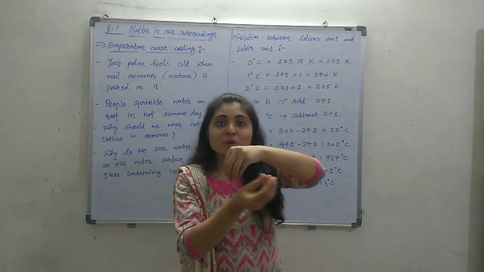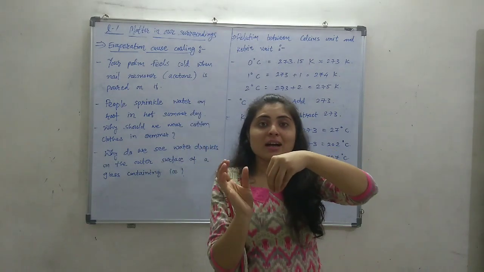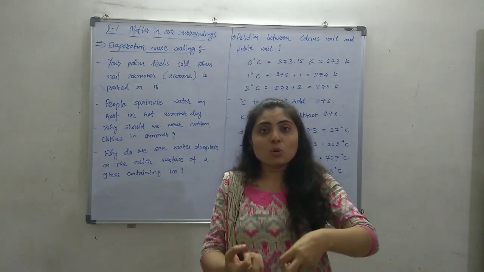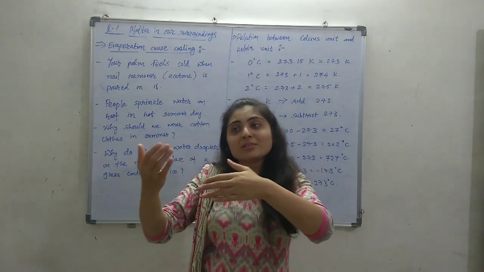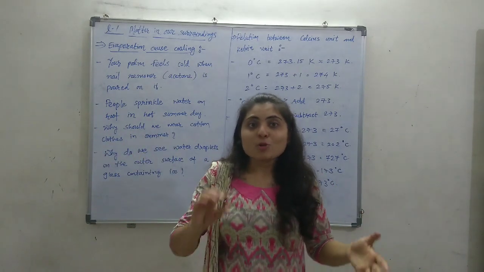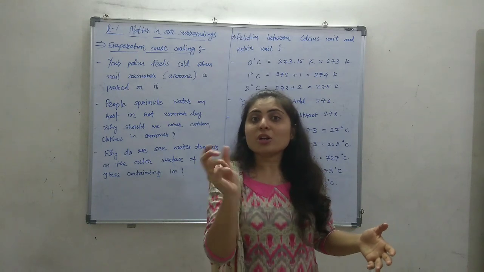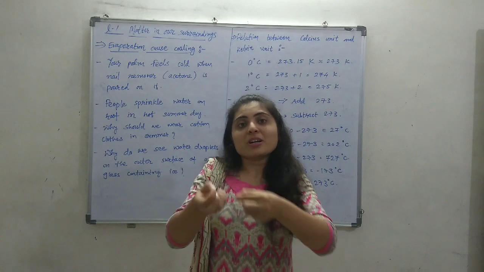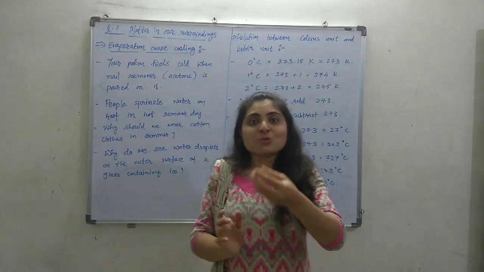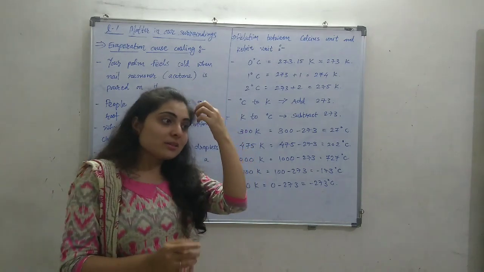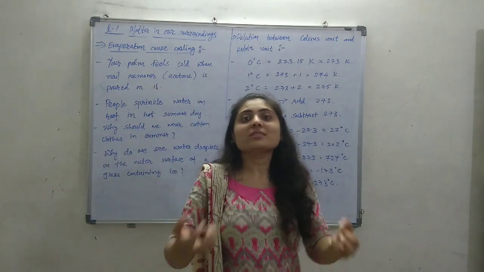The water vapor present around the glass experiences a low temperature, and whenever gaseous matter is cooled, it converts into liquid. So when the temperature decreases, the surrounding water vapor converts into liquid form, and the glass surface provides the surface for this condensation.